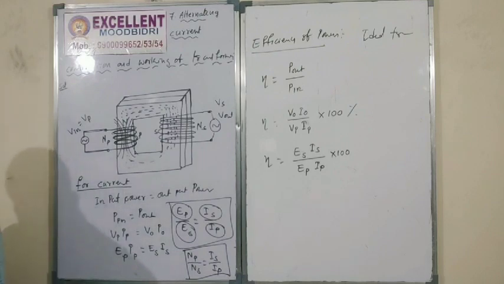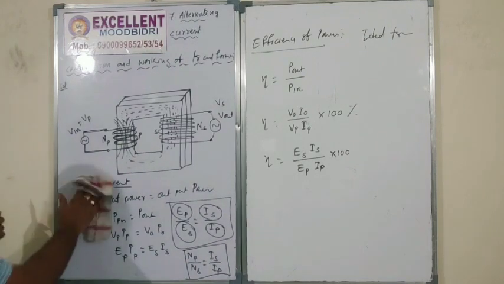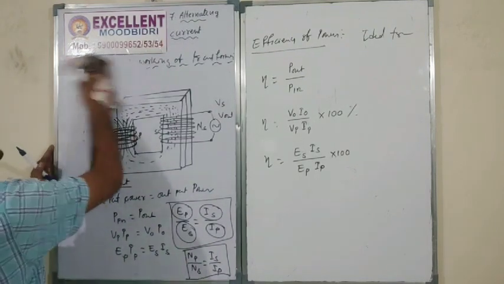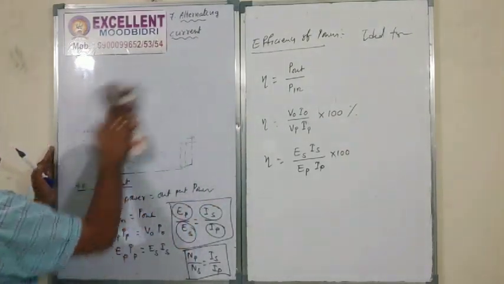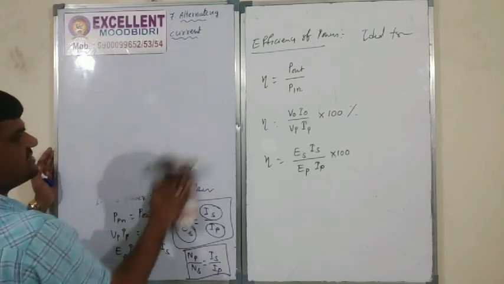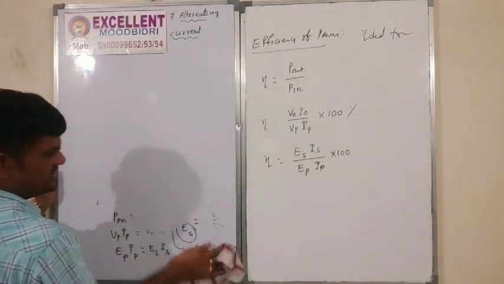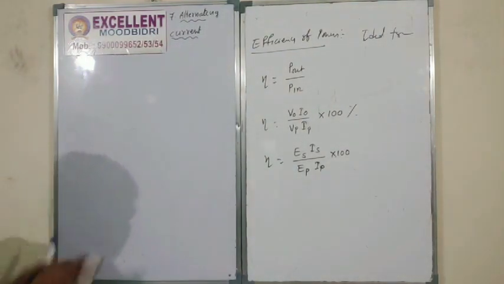Energy losses in transformer. Very important question. For a 3 mark question, energy losses in transformer. How many energy losses are there? 3 losses or 4 losses. One is eddy current losses, second one is hysteresis losses, next one is copper losses. So like that we are having energy losses. Very important question.